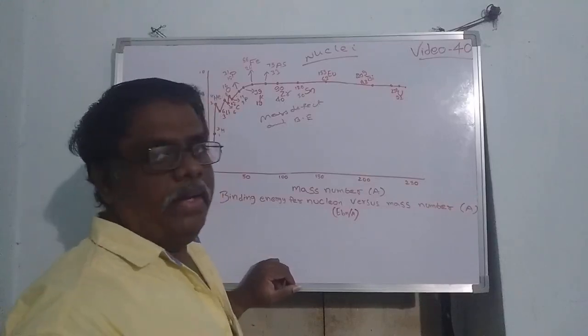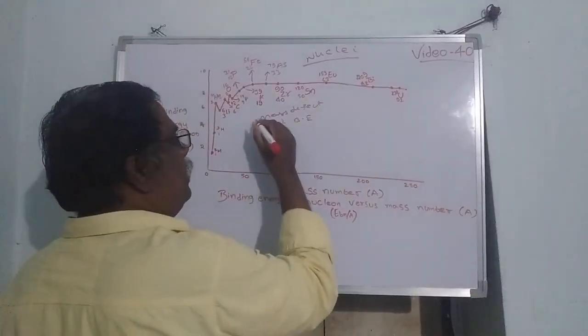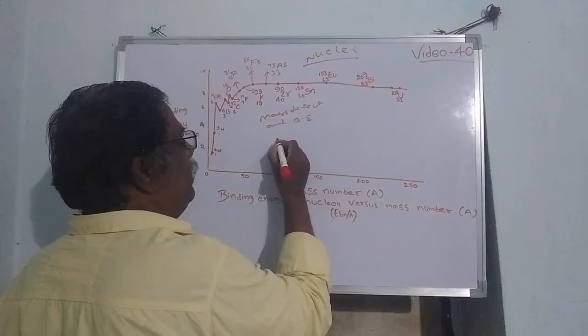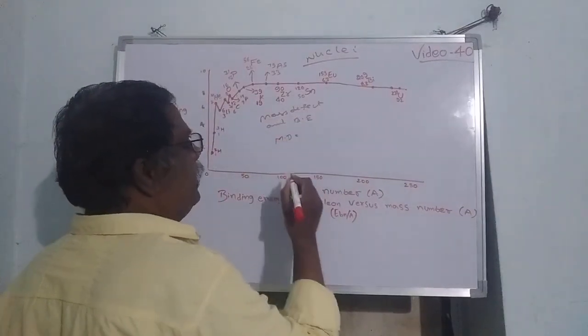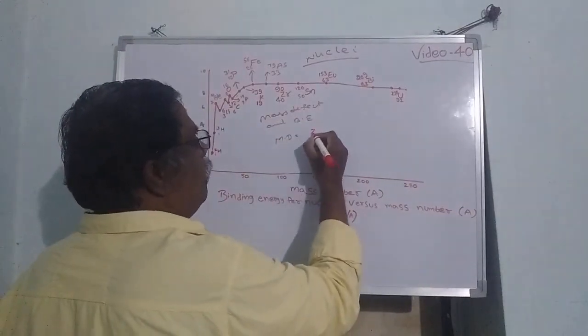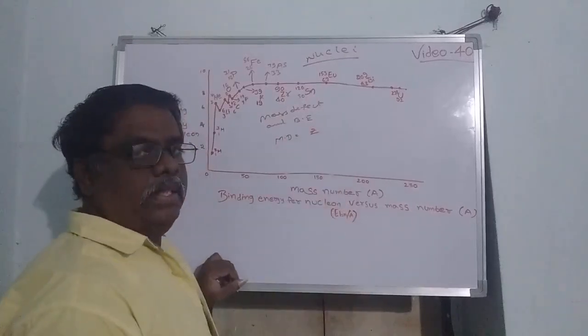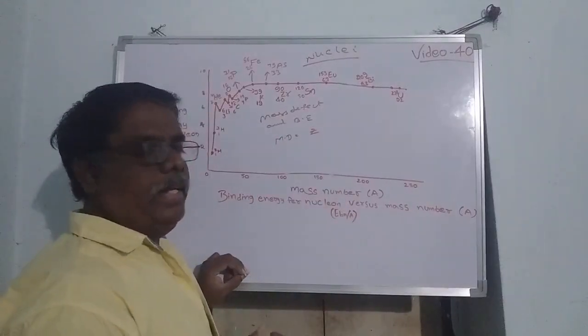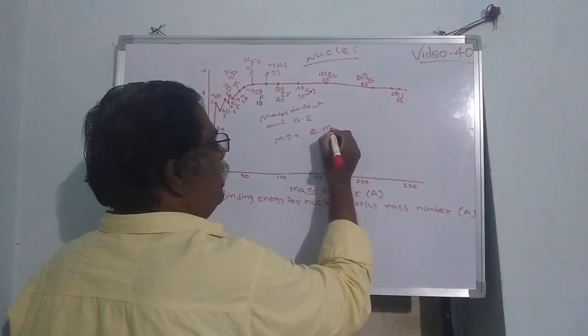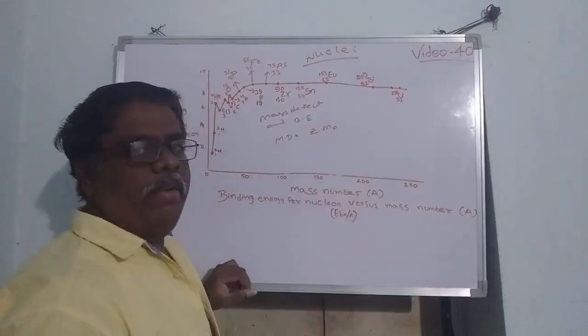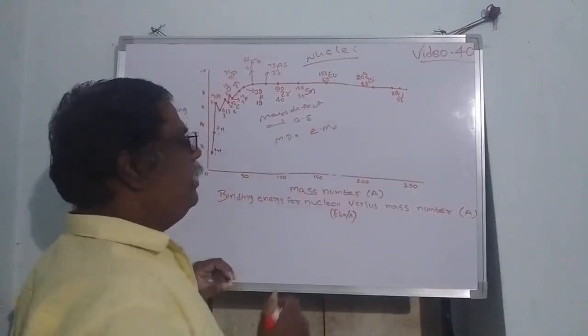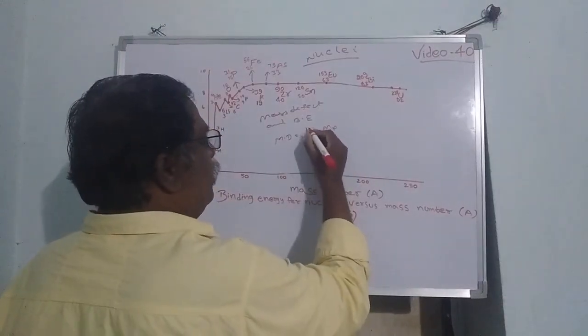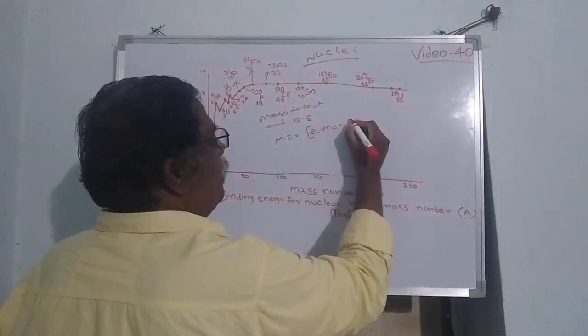So mass defect, that is indicated with MD, is nothing but the number of protons, denoted with Z, into the mass of each proton, denoted with M suffix P, minus the number of neutrons.